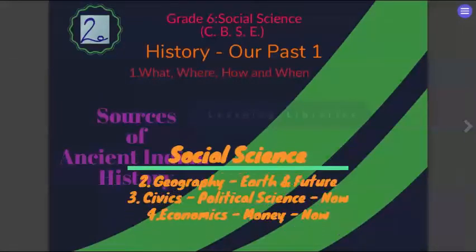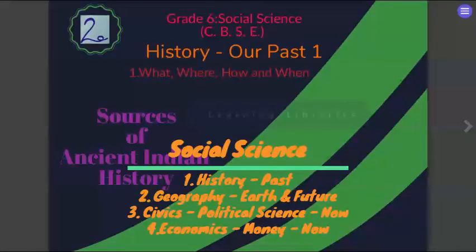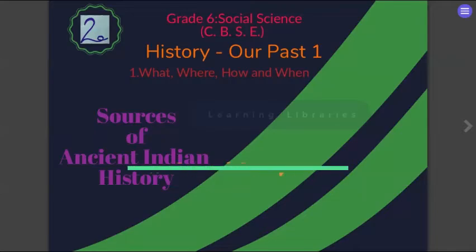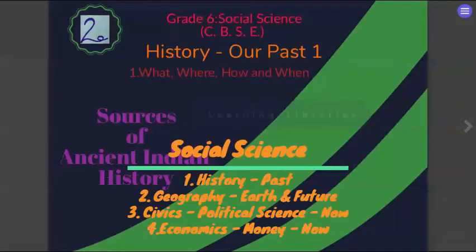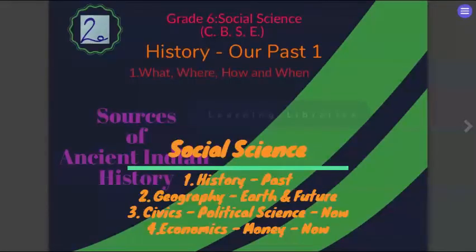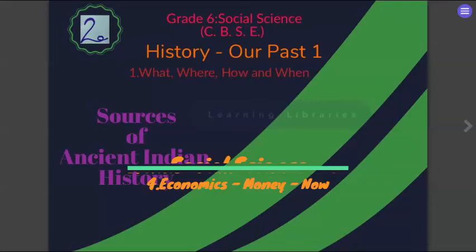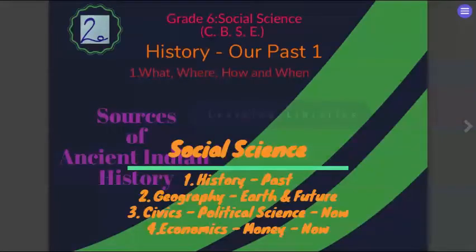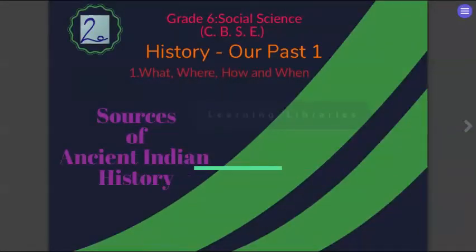And then civics, also known as political science, is the present-day situation as far as the rulers are concerned. Who are the rulers at present? What type of philosophies do they follow? And what structures are followed in a particular country? All these form a very important aspect. So let's move on and start reading the lesson.